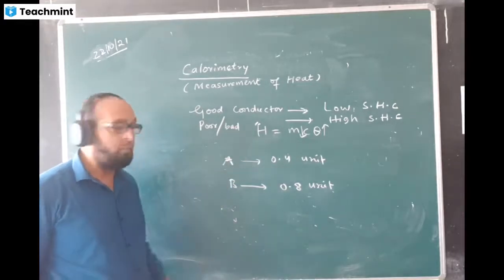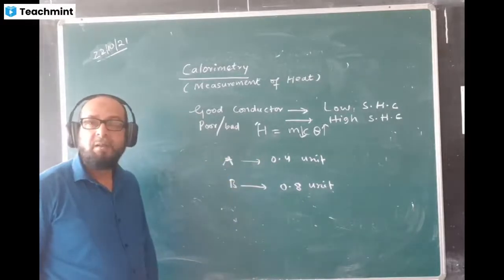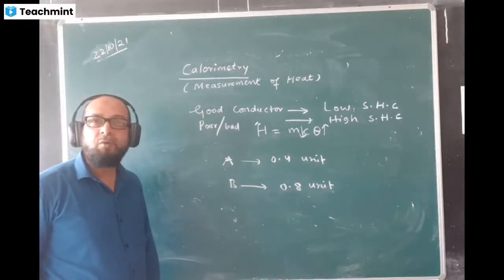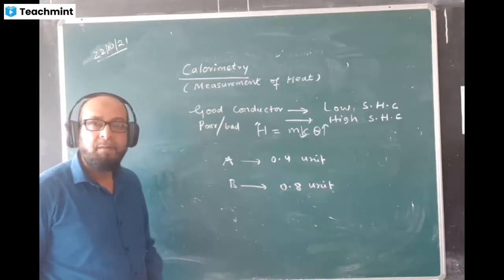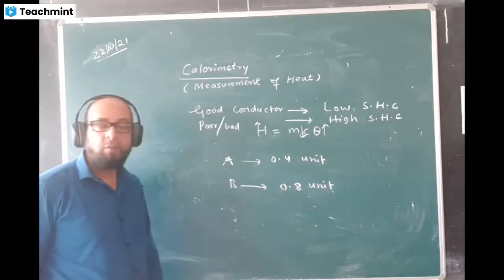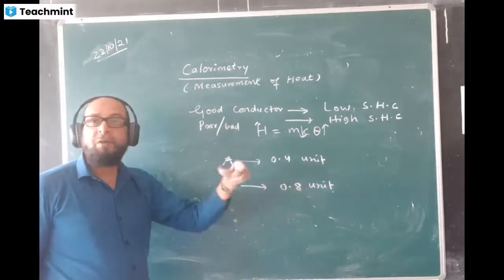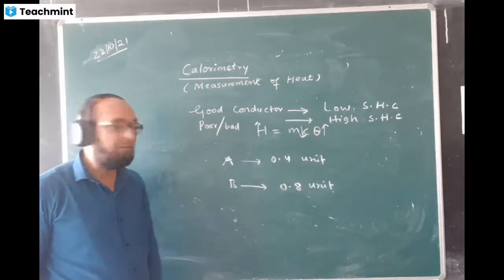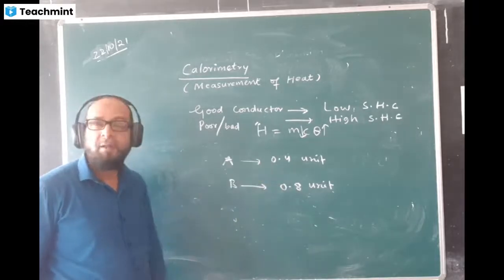A, because it has a low value. Yes, because in A the temperature will rise quickly. A is the better conductor. Which of them will contain more quantity of heat, A or B? B, because of the higher value. Yes, 0.8 unit of heat for 1 degree Celsius temperature rise, as compared to A, which is containing only 0.4.